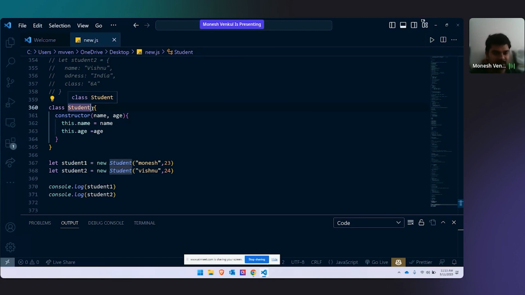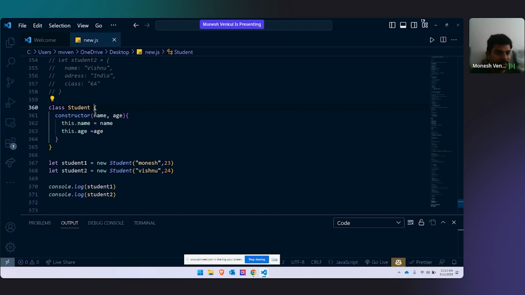My question is, I'm sending arguments here. For student class, I'm sending Monish 23. But is there any parameter for student here? No, right? I have not written it. Remember, for classes, the parameter comes in constructor.